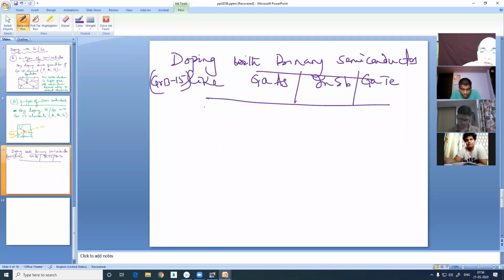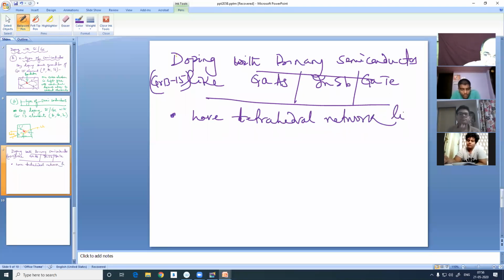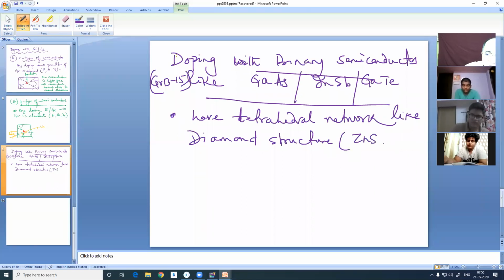These compounds have a tetrahedral network, like the diamond structure. We already know the diamond structure is very similar to the zinc blende structure. Atoms form the cubic lattice and other atoms occupy the alternate tetrahedral holes.